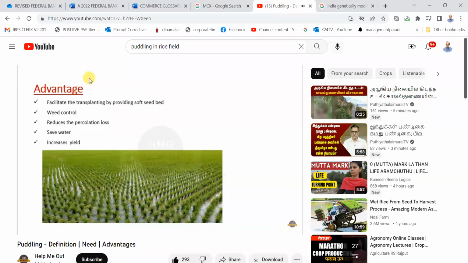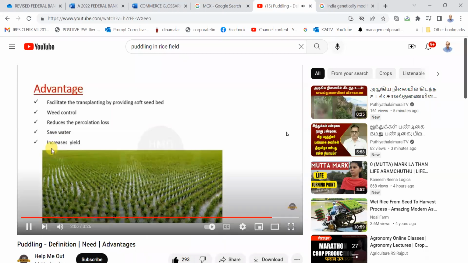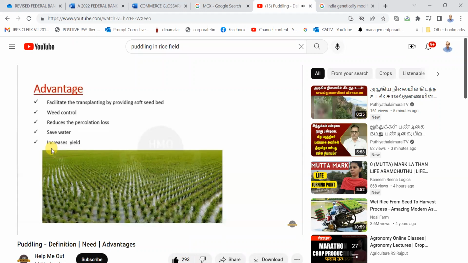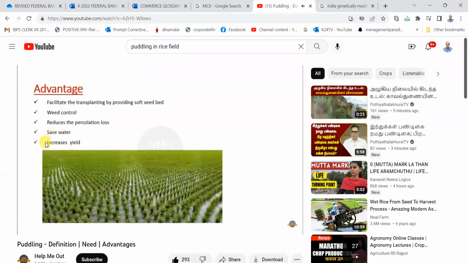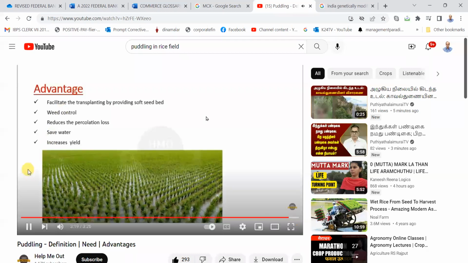And the last, it helps to increase yield because puddling provides a fine and soft seed bed for transplanting, which facilitates the germination. And we know a high germination percentage ensures higher yield, and also there is less infestation of weed. That's why transplanted rice produces more yield than direct seeded rice.